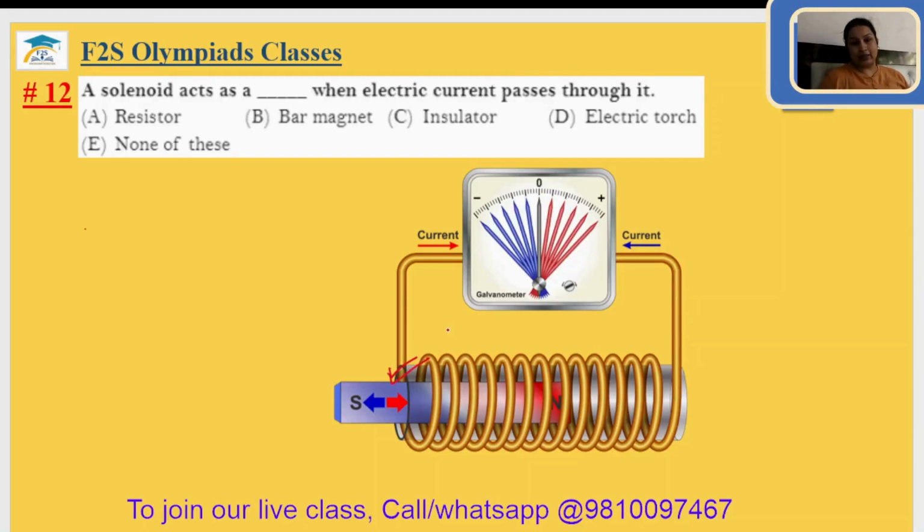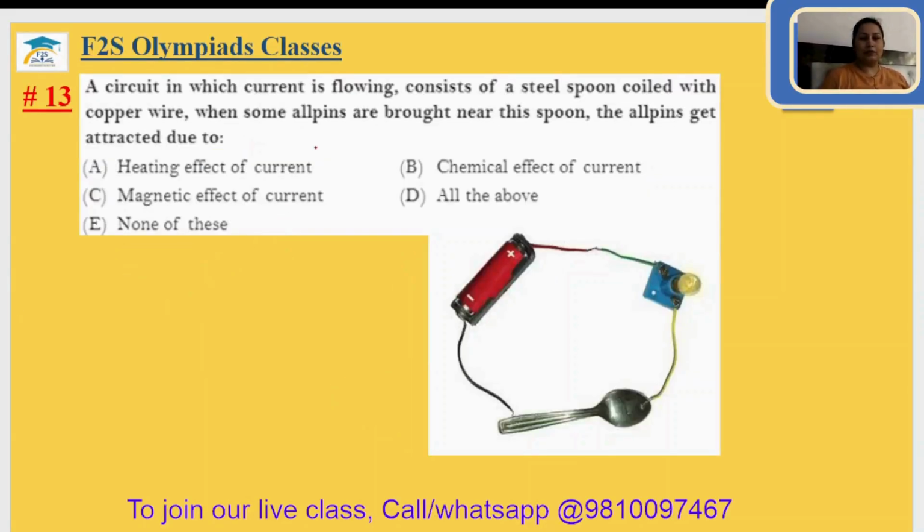It acts as a magnet, and it is known as an electromagnet, and it acts as a bar magnet. So the 12th answer will be option B. Question number 13. A circuit in which current is flowing consists of a steel spoon coiled with copper wire.